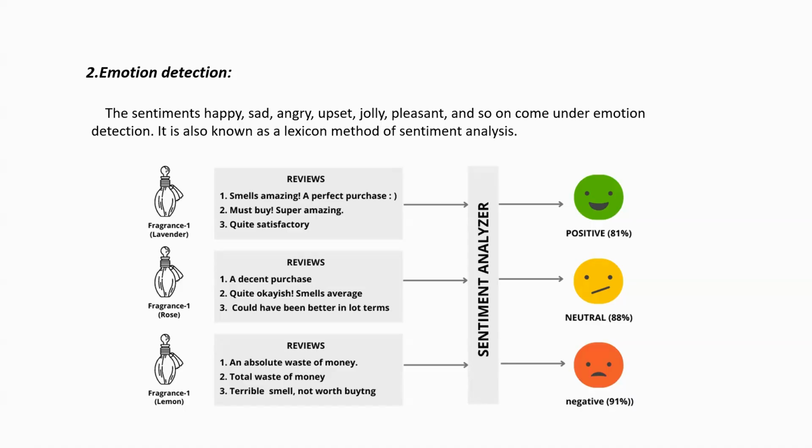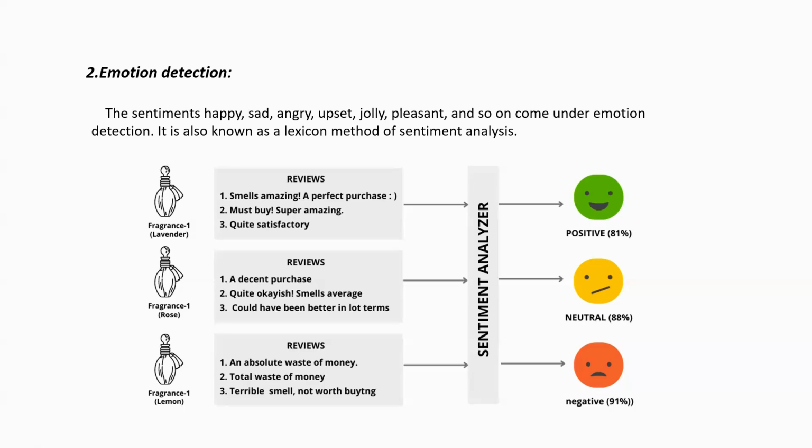The technology involves emotion lexicons, right? For example, take reviews of fragrances: one lavender, one rose, and one lemon. We obviously know lavender is the best fragrance nowadays, and many people use it. Its reviews say: smells amazing, a perfect purchase, must buy, super amazing, quite satisfactory. That gives a positive sentiment. If you give a positive review, the emotion is happy, which is positive. So we give green to the product.